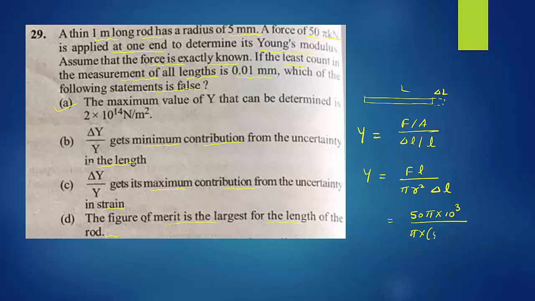The r value they have given is 5 millimeter, means 5 into 10 raised to minus 3, squared, into the change in length, they have given 0.01 millimeter, means 10 raised to minus 5. So when we calculate, we will get the answer 2 into 10 raised to 9. Here they had given 2 into 10 raised to 14. So this is false. Option A is the right answer.